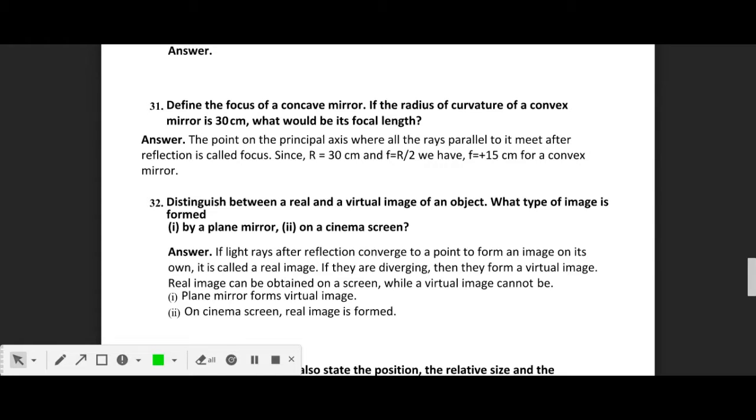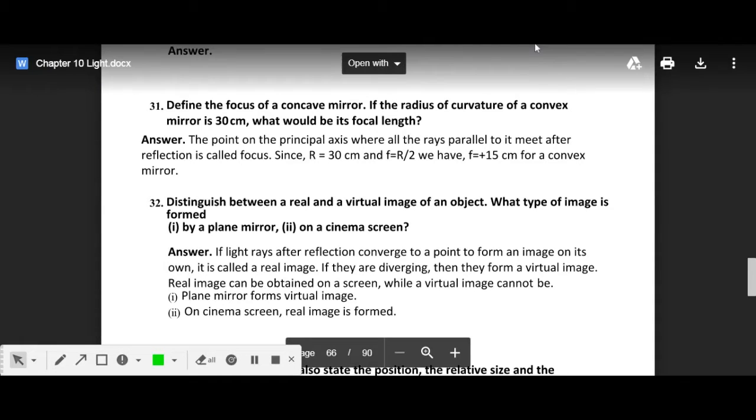So basically, focus is a point on the principal axis where all the rays which are parallel to the principal axis meet after reflection from the mirror, right? Okay. Next is: distinguish between a real image and a virtual image of the object.